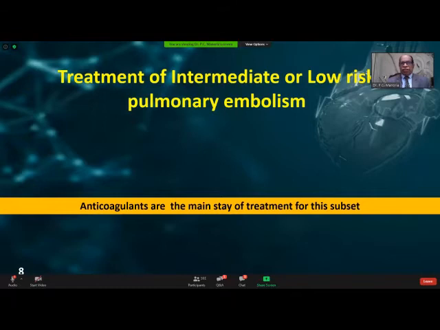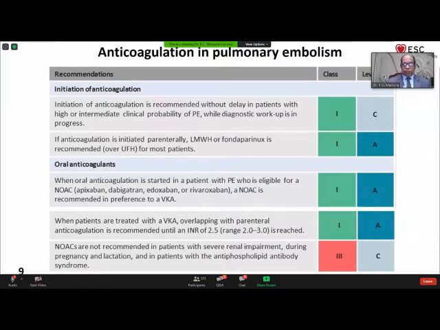For the intermediate or low risk pulmonary embolism, anticoagulants are the mainstay of treatment. The anticoagulant usually is initiated without any delay. Usually a parenteral anticoagulant is initiated, LMWH or fondaparinux. When oral anticoagulants are used, you should give preference to a DOAC rather than VKAs. But if VKAs are used for some reason, the INR must be maintained between 2 to 3, and NOACs are not recommended in patients with severe renal impairment, pregnancy, lactation, and in patients with antiphospholipid antibody syndrome.